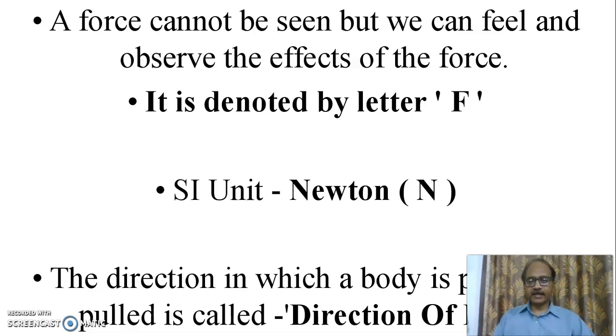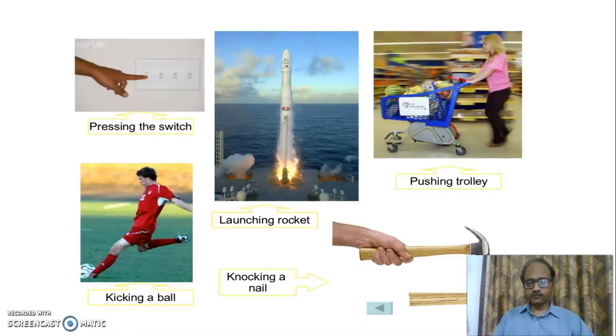It is denoted by capital F. SI unit is Newton. The direction in which a body is pushed or pulled is called the direction of force. Pressing a switch, launching of a rocket, pushing a trolley, kicking a ball, knocking a nail are examples of force.